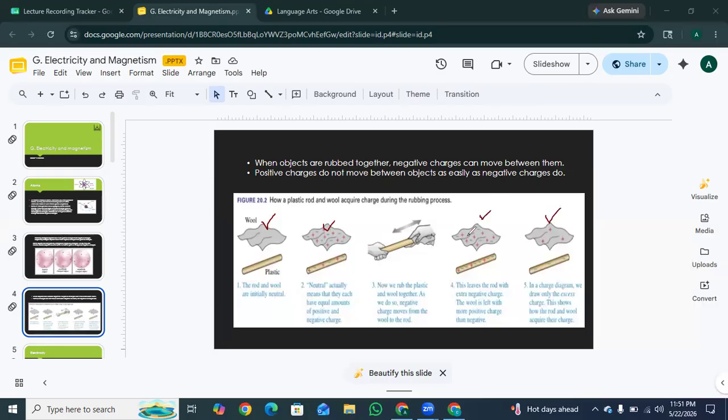Look at this. In this, we rub together and look at this. Because it collected extra negative charge, it becomes negatively charged, which is the plastic rod. Okay, and the wool lost some of the negative charges, so it is left with more positive charges than negative ones, making it positively charged. Okay?